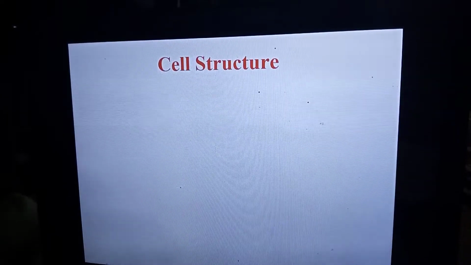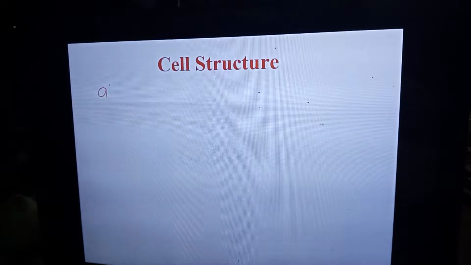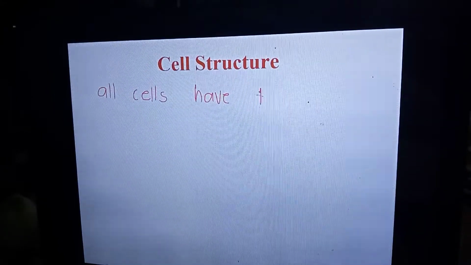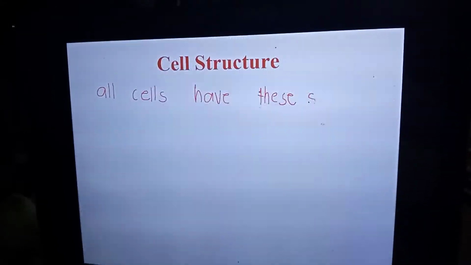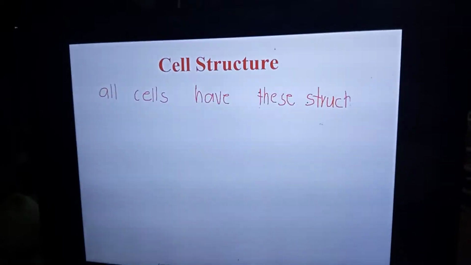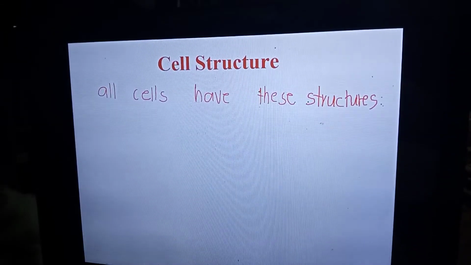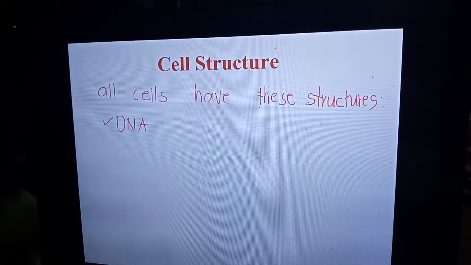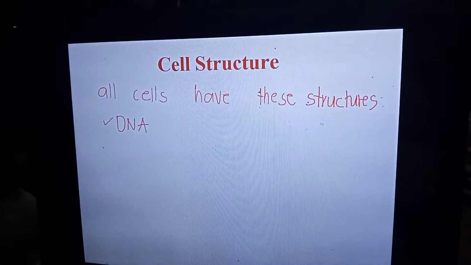Next, your cell structures. Remember that all cells have a common denominator. All cells have these structures. They have your DNA. They have proteins.